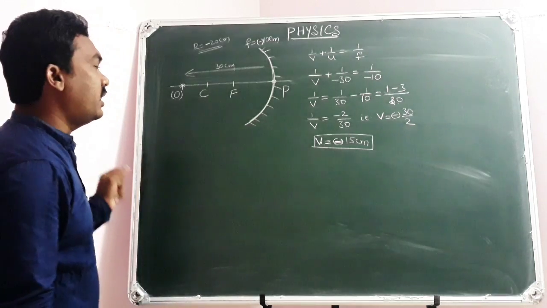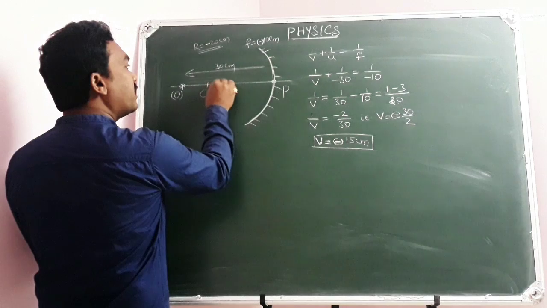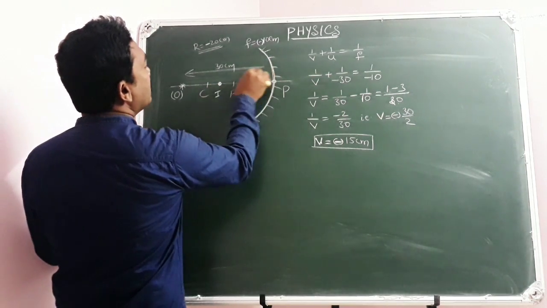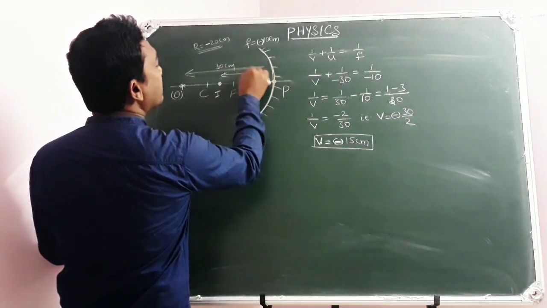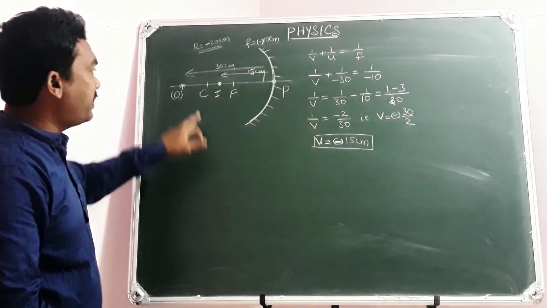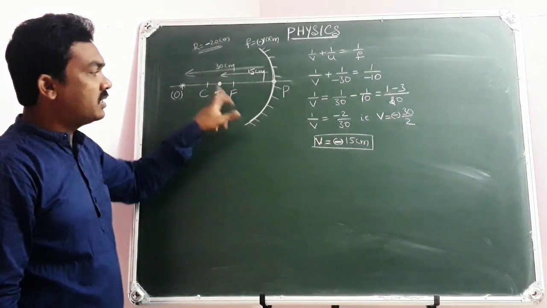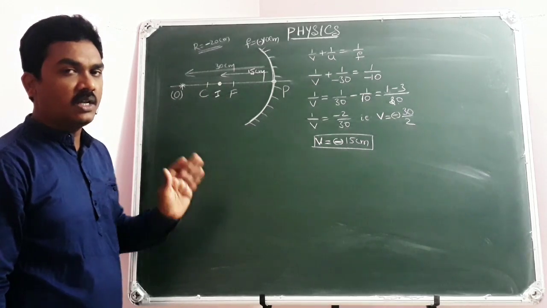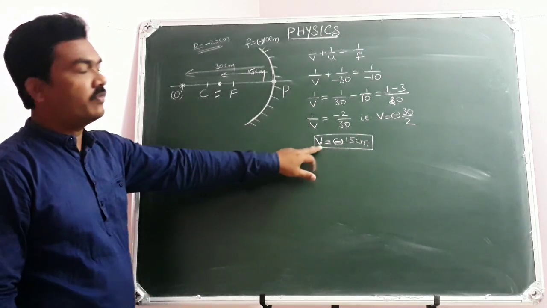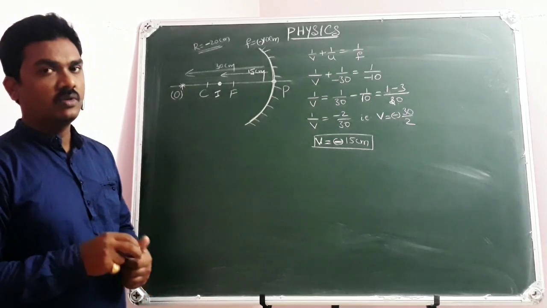So this indicates that an image is obtained at 15 centimeters in front of this spherical mirror. Here to here is 15. Because you know this basic point: when the object is beyond the center of curvature in front of a spherical mirror, its image will be in between C and F. Of course, a real, inverted, diminished image. There is no doubt in that. This is at 15 centimeters. This is a usual calculation which you know.